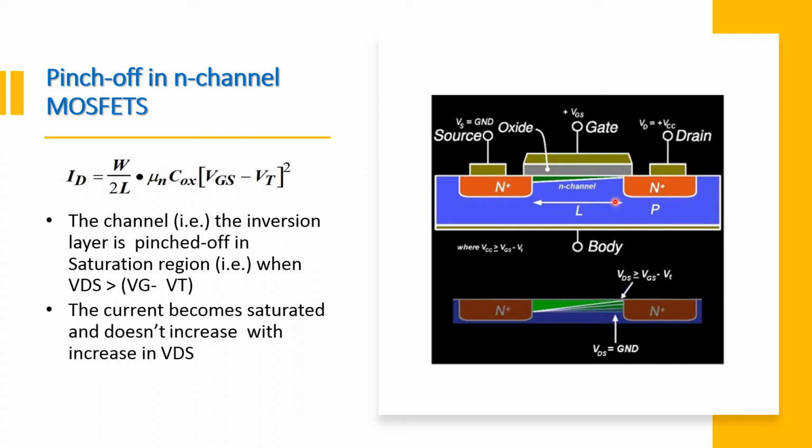And when you further increase VDS greater than VGS minus VT, the channel becomes pinched off. That channel is nothing but the inversion layer, that is pinched off. That means you will not find any channel existing between the pinch off point and the drain end. And then the current becomes saturated and does not increase with increase in the value of VDS, and this is the current equation you will find.